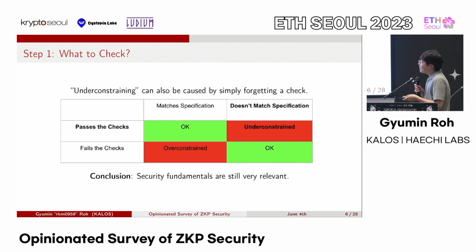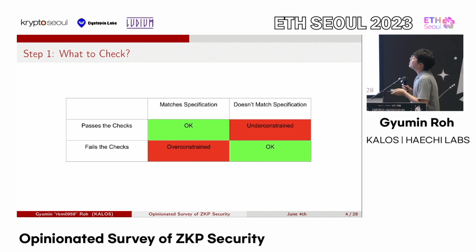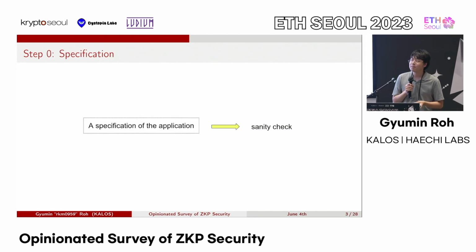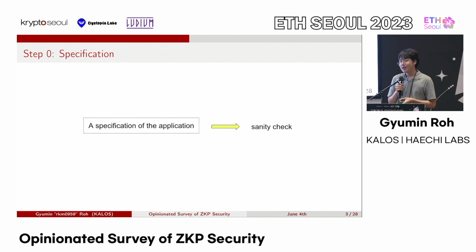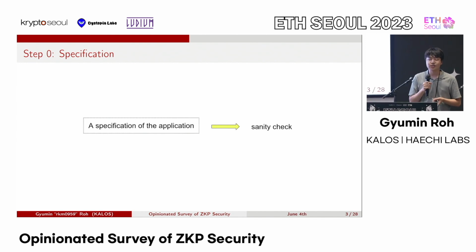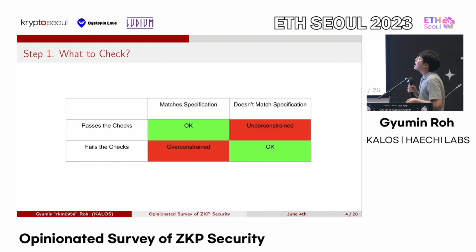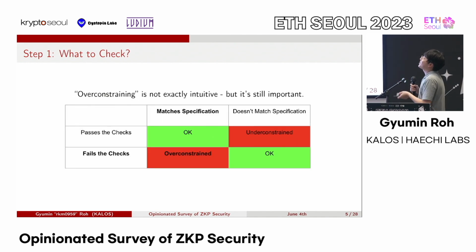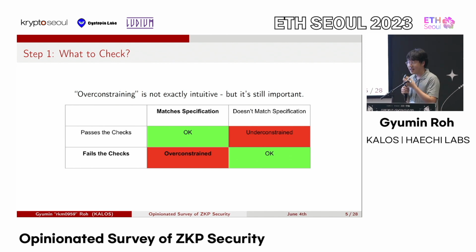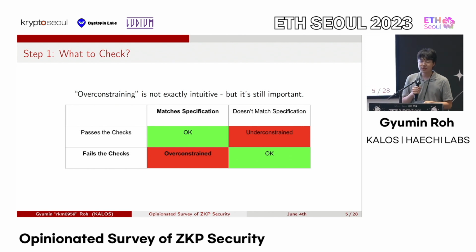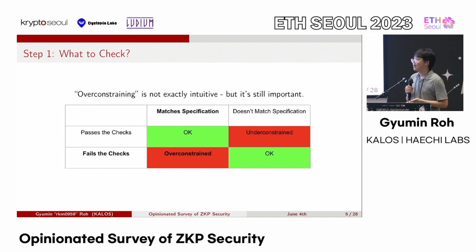So for example, the resolution from this is basically you need to check whether your application design actually makes sense. And this is true in literally every software in the world, not just ZKP software. And these parts pretty much say that you need to make sure that your list of test case inputs is very good, like it covers a lot of different parts, and its coverage is very good.